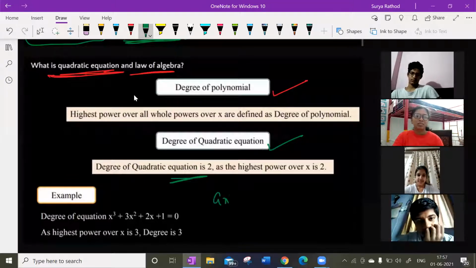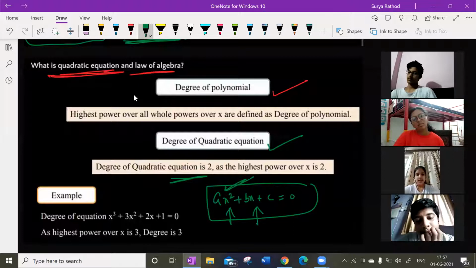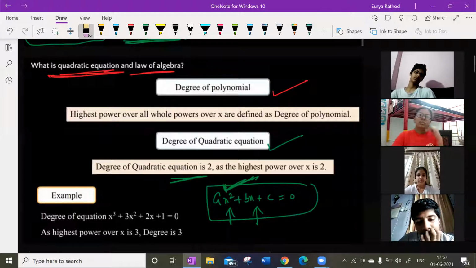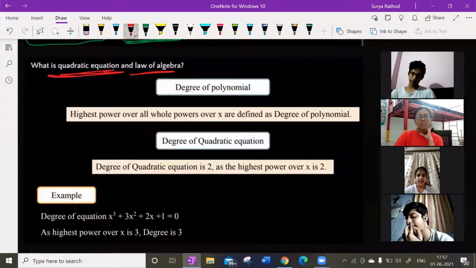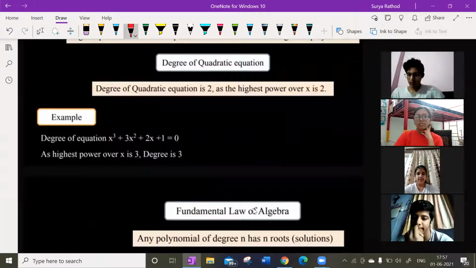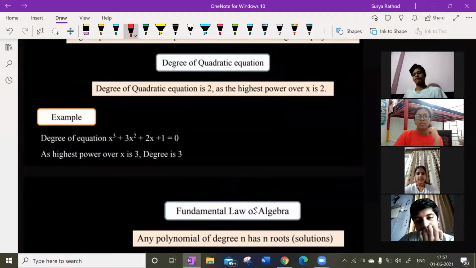Look at this here. Why? ax square plus bx plus c is equal to 0, right? So the highest power of the variable is what here? Which variable do we have here? The x variable. What is the power of x here? 2. Highest power of x, that is the degree of the polynomial. So 2 is the degree of the quadratic equation. Now we'll go for the next one. Very simple. Whatever we have discussed so far, you have learned till 10th standard. In your 10th standard itself, you might have learned that. So let us talk about a couple of examples.